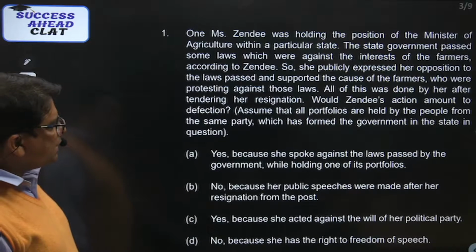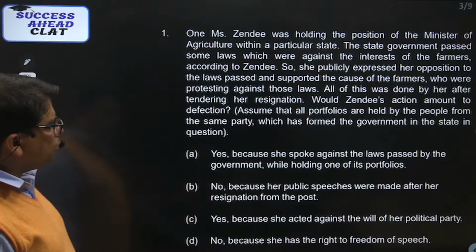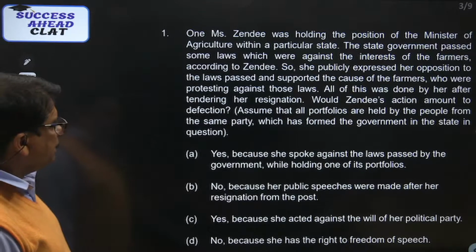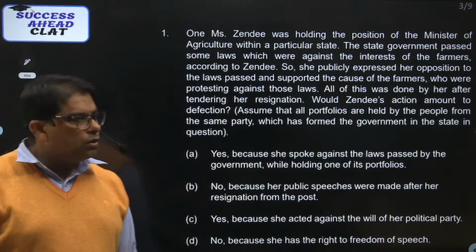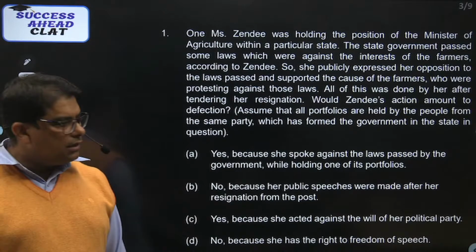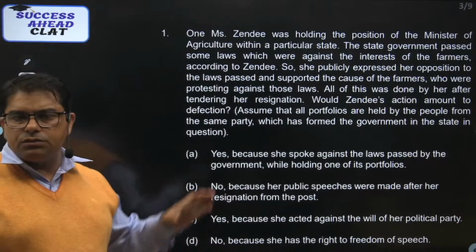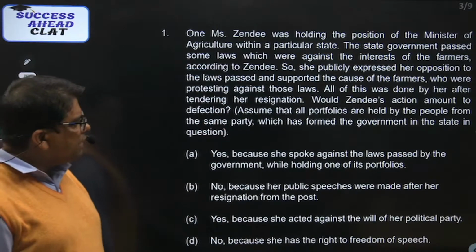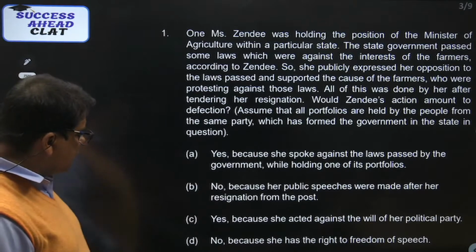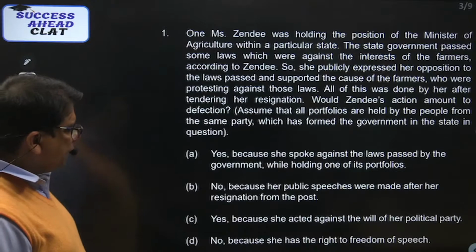So would Zinde's action amount to defection? Assume that all portfolios are held by the people from the same party which has formed the government in the state in question. Now look at this. She has spoken something against the party only after giving her resignation. So therefore, I don't think she would definitely be charged for such an act. So if you look at it, you will find out the answers.